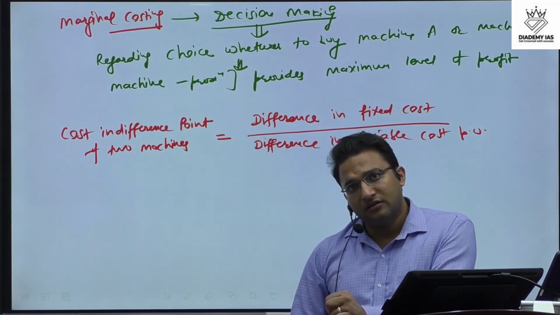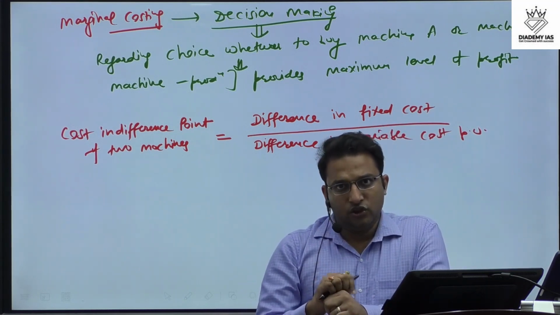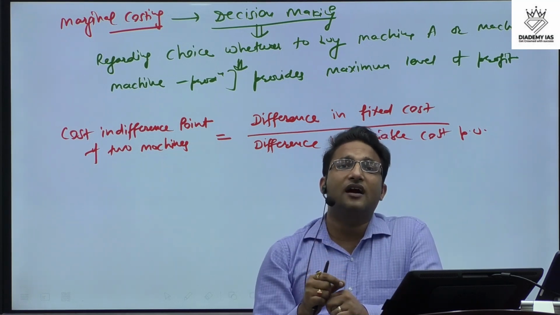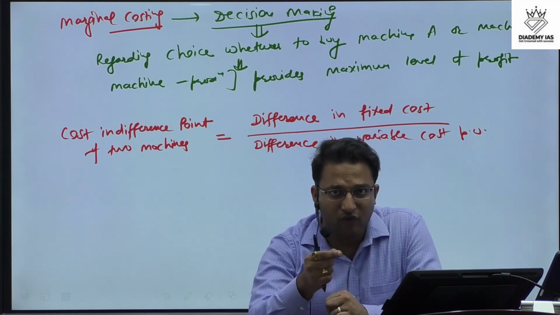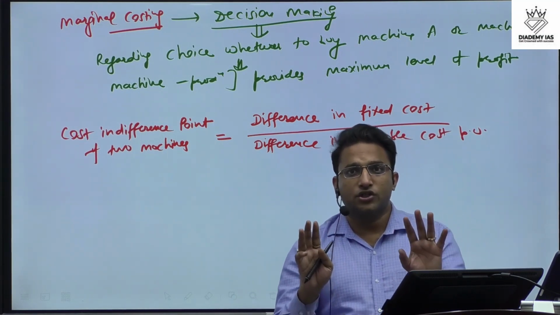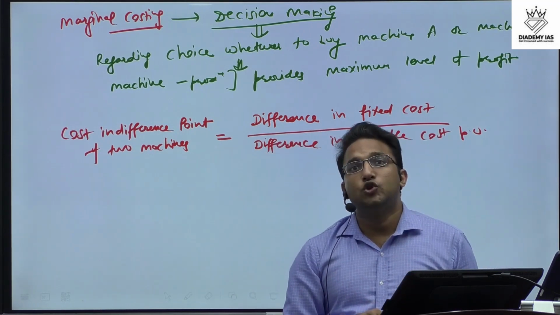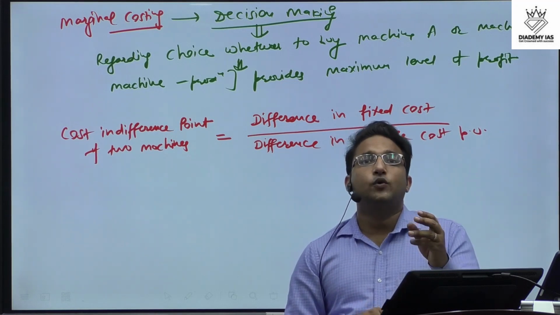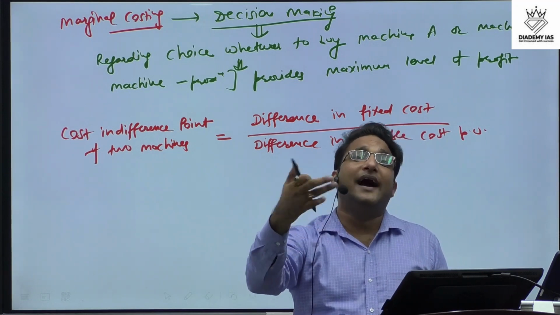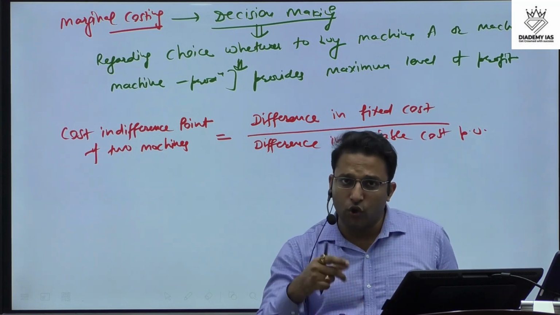You can recover the money from the CNG better. But on the other hand, if your running is very less, that means you just drive the car 5 kilometers, 10 kilometers daily from home to office, that means your day-to-day running cost is not much. So in that case, you may go for that car which provides you the less cost of buying, even though the variable cost per unit may be higher, because your variable cost is anyway not going to be higher since your running is very less.